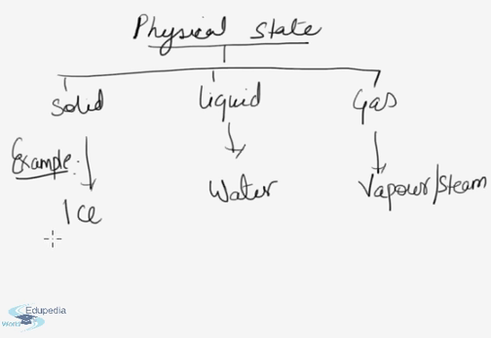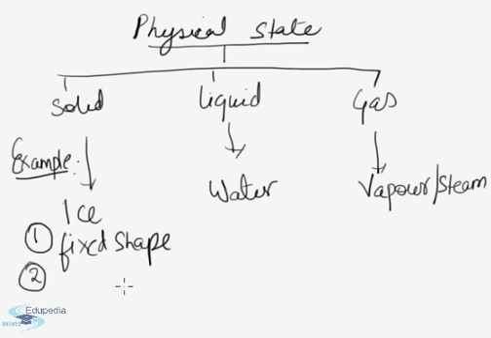Now let's see the characteristics of these. Ice has a definite and fixed shape. Ice as a solid has a high density. Ice as a solid does not flow.